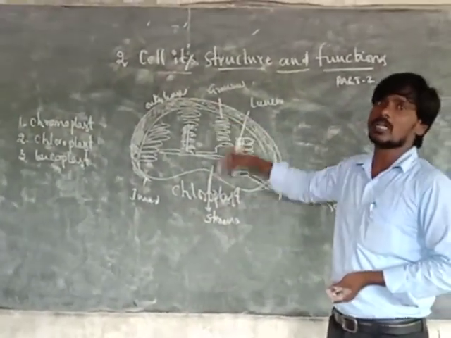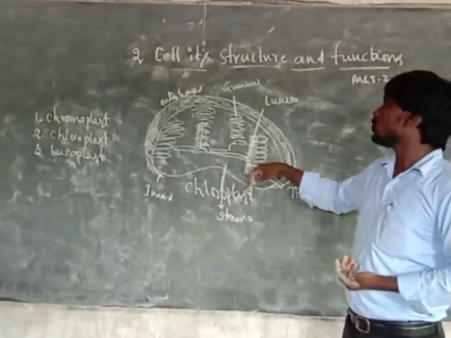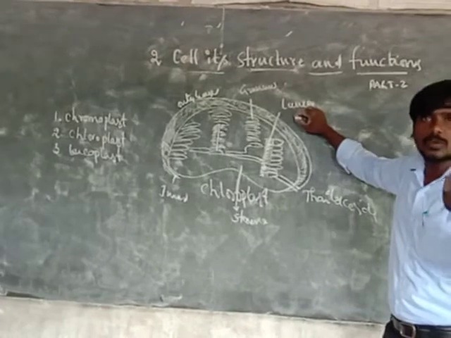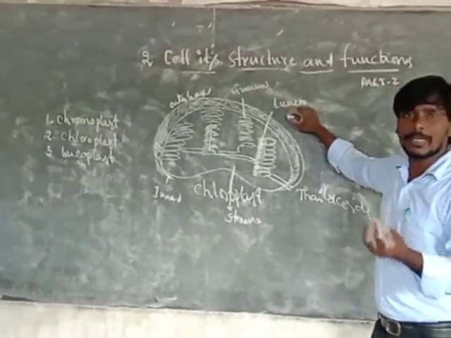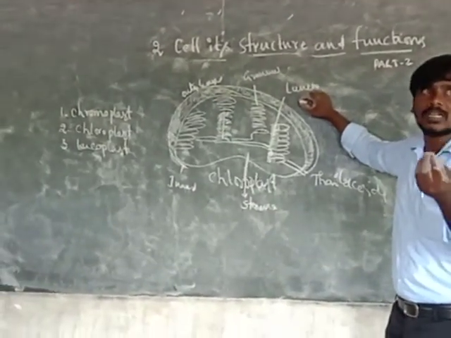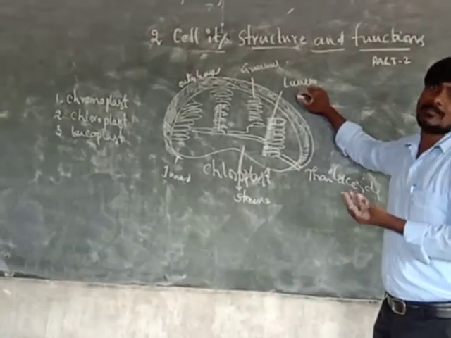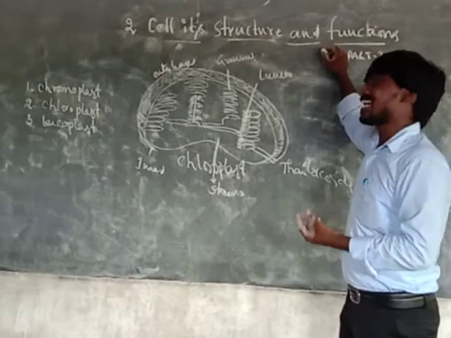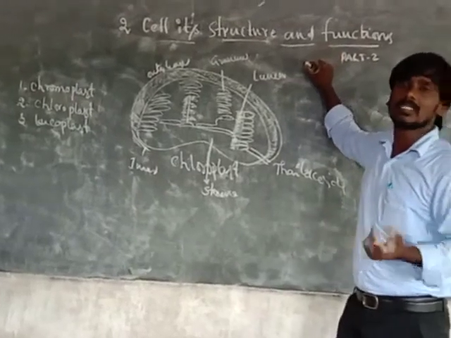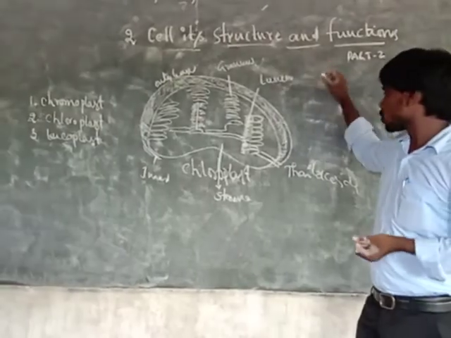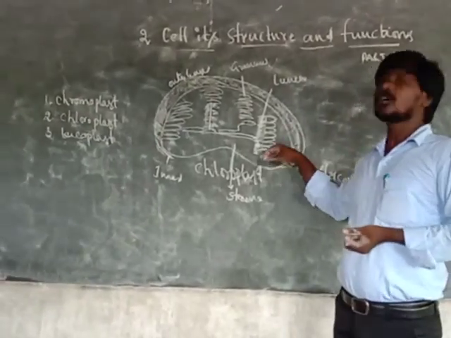They absorb the sunlight and use it for photosynthesis, to prepare their own food material, so they don't depend on other animals or other plants. That is the use of trapping and absorbing the sunlight and solar energy. So this is the example of the chloroplast.